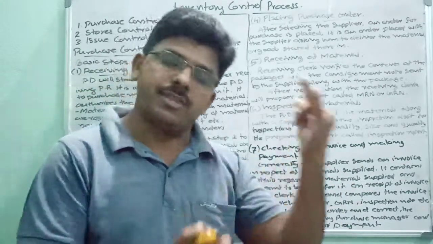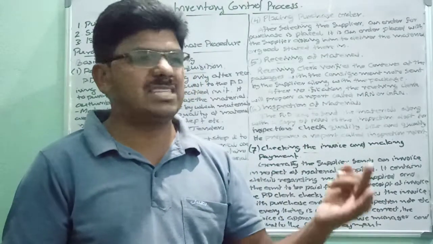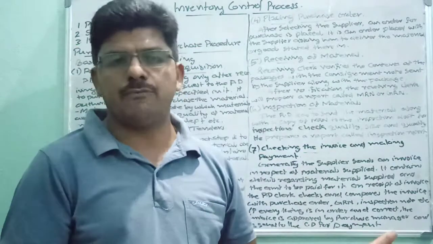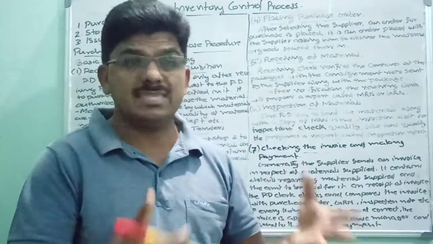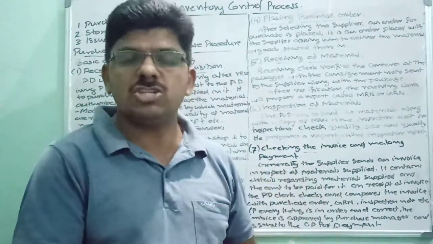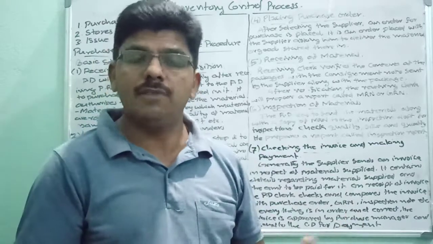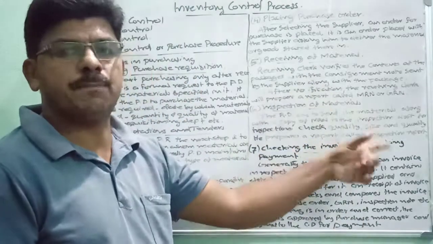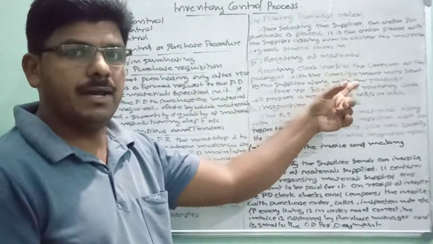For that purpose, they can seek the help of chemists, architects, and experts in the field. Sometimes this department may consist of these experts. Anyway, the inspection department is authorized to inspect the materials received by the receiving clerk.